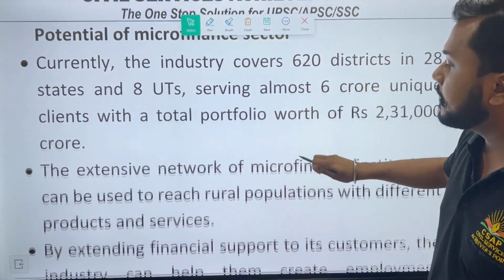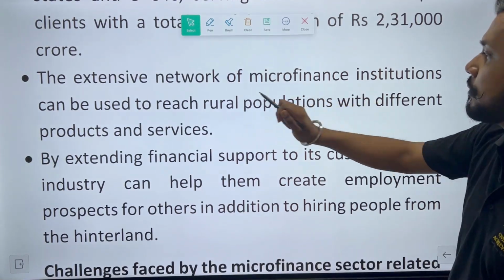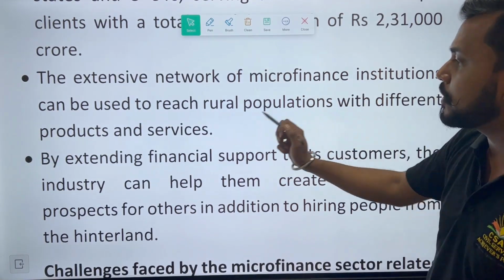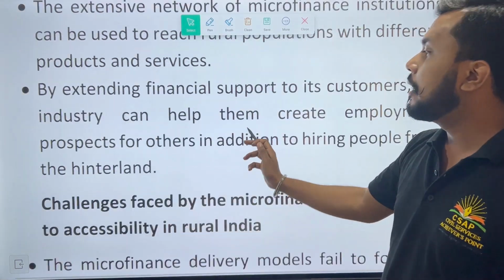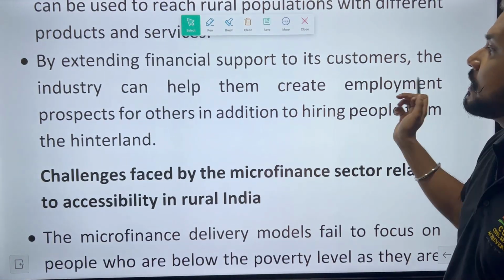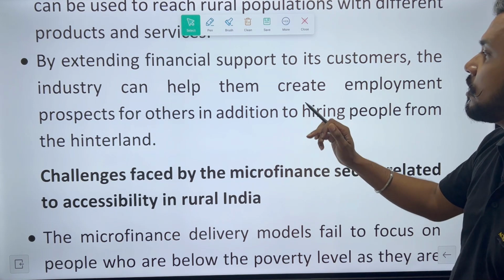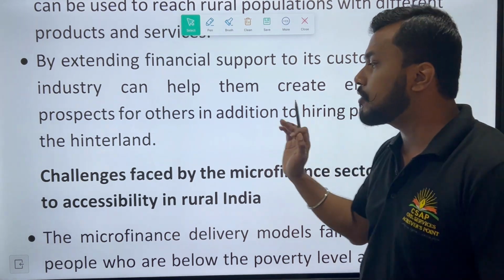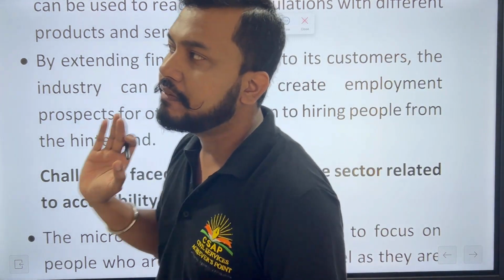Okay, Saba. Then extensive network of microfinance institutions can be used to reach rural populations with different products and services. By extending financial support to its customers, the industry can help them create employment prospects for others in addition to hiring people from the hinterland. Very, very, very important thing.